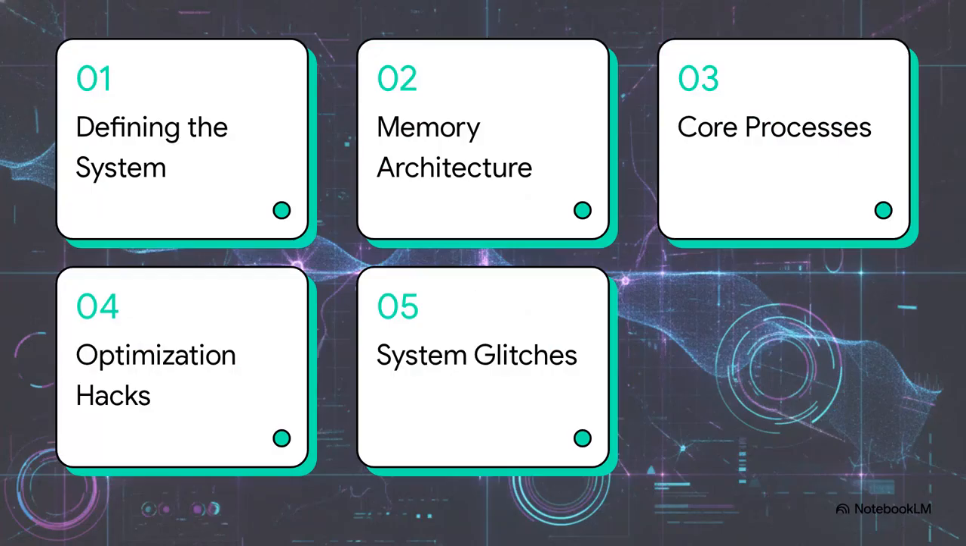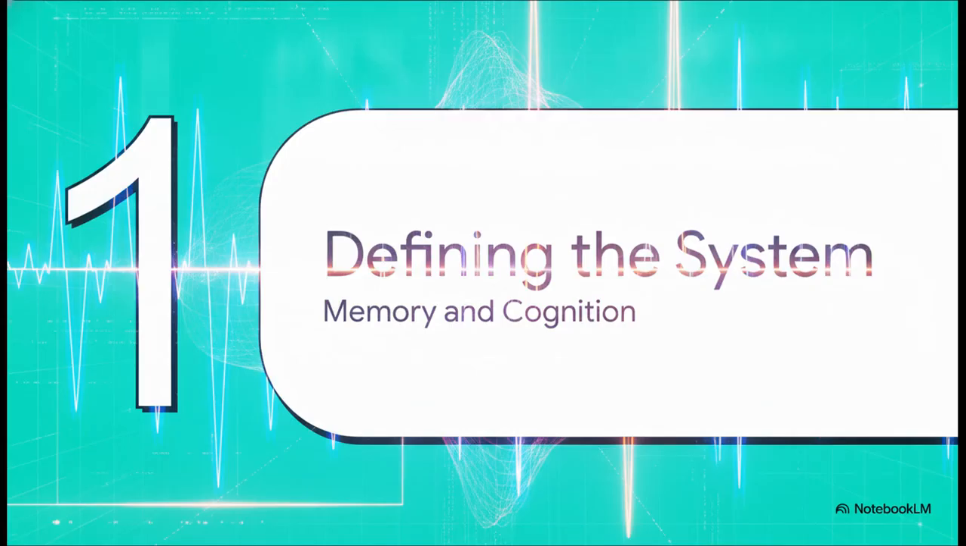So, here is our system directory for today's explainer. 1. Defining the system. 2. Memory architecture. 3. Core processes. 4. Optimization hacks. And 5. System glitches.